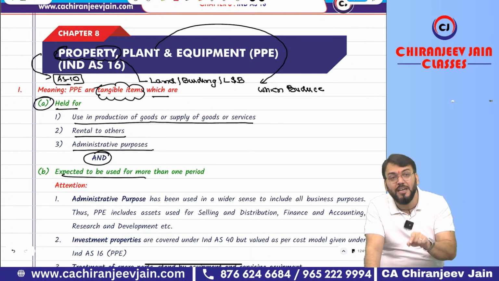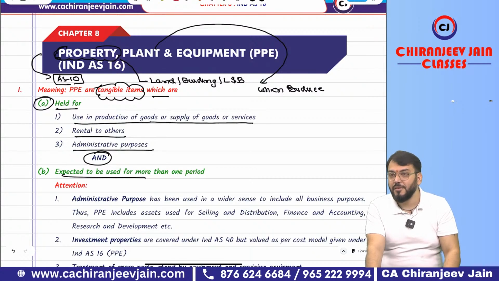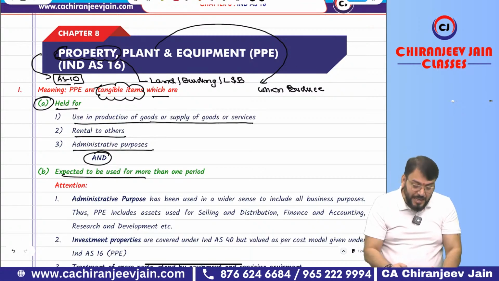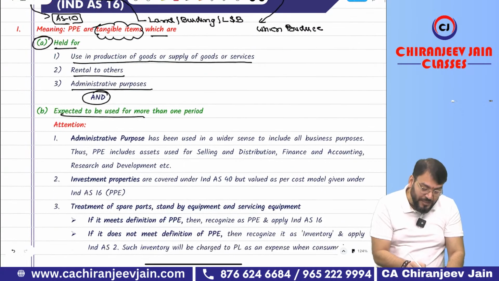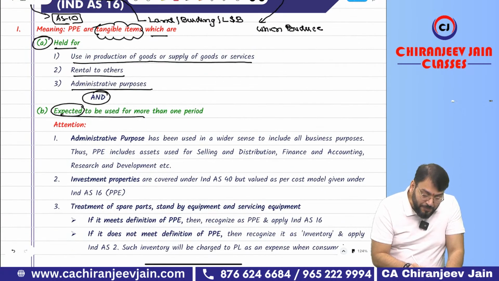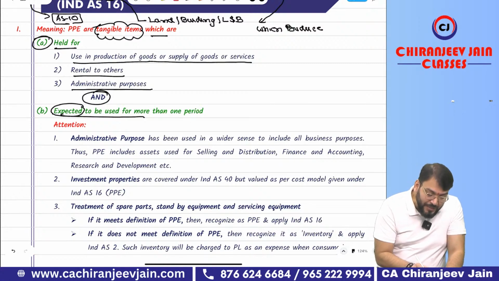That should be charged to P&L as an expense irrespective of amount. Have you understood this point? Now this expectation is on which date? It is expected to be used for more than one period. Expectation on initial recognition.